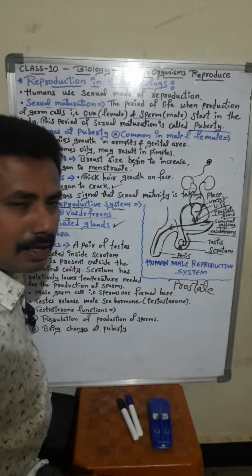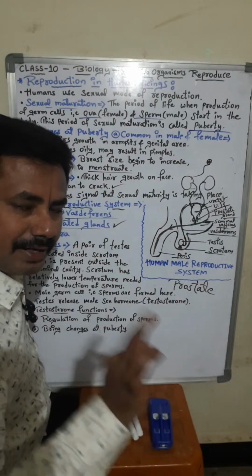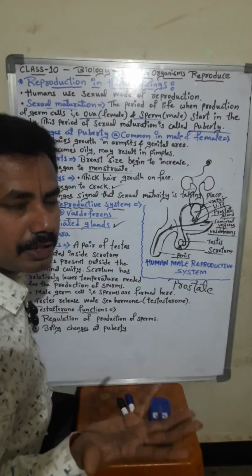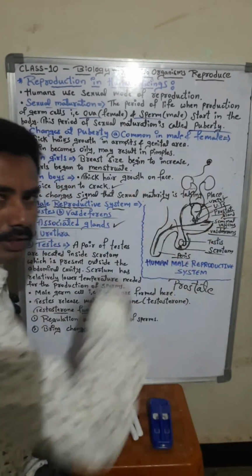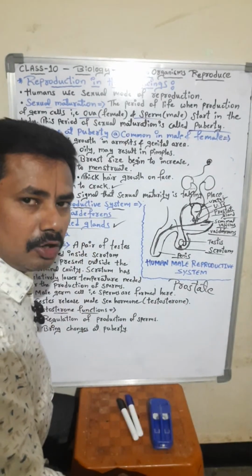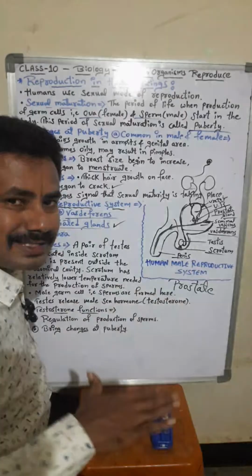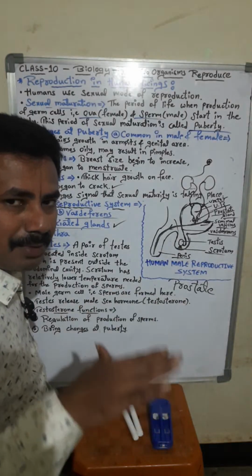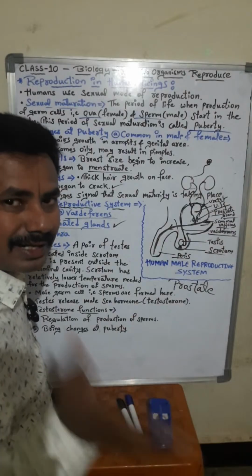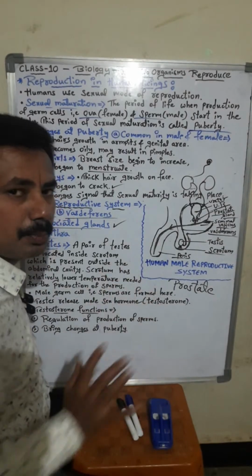Understood, everybody? Our body temperature is 37 degrees Celsius. At this temperature, sperms will not be produced in our body. For that purpose, the testes are outside the abdominal cavity, because it needs a temperature 1 or 2 degrees less than our body. 36 or 35 degrees is needed for the production of the sperm.